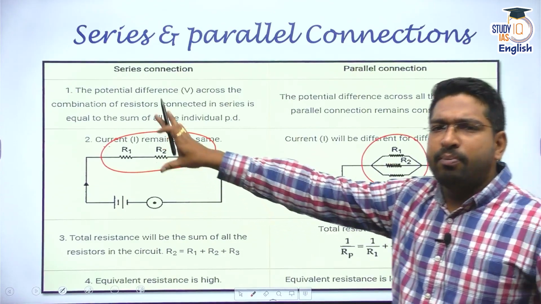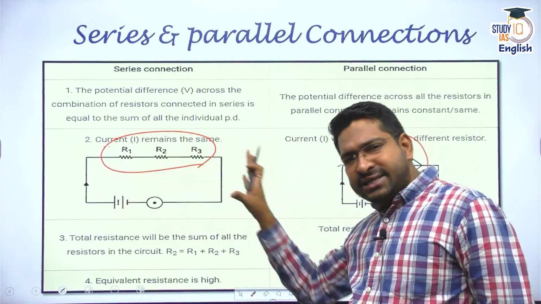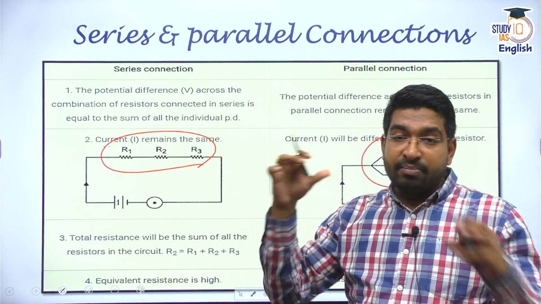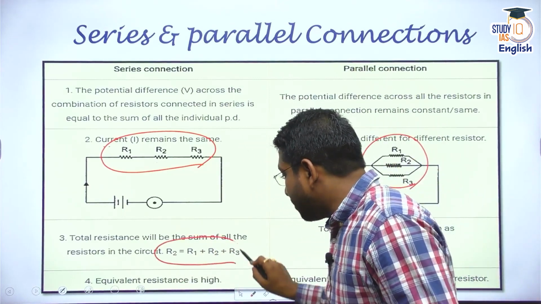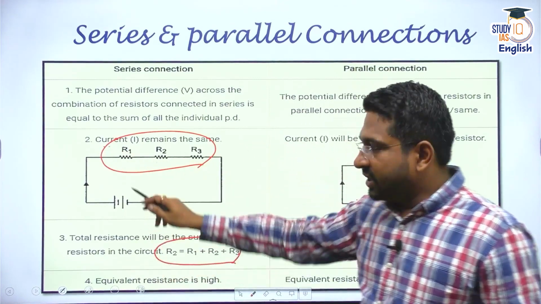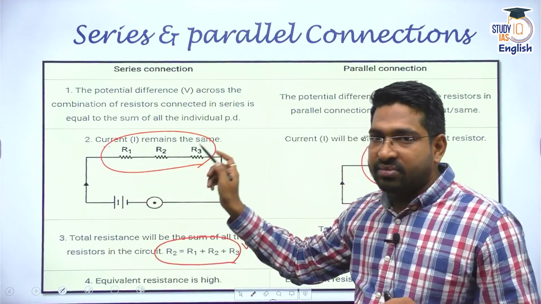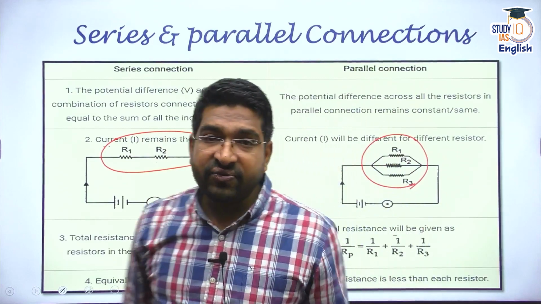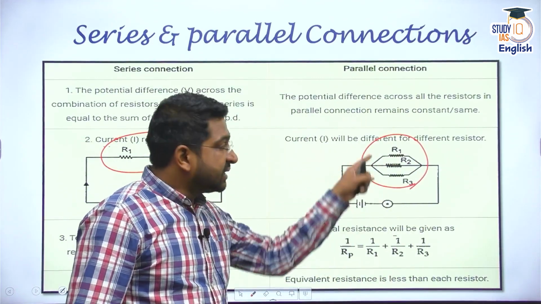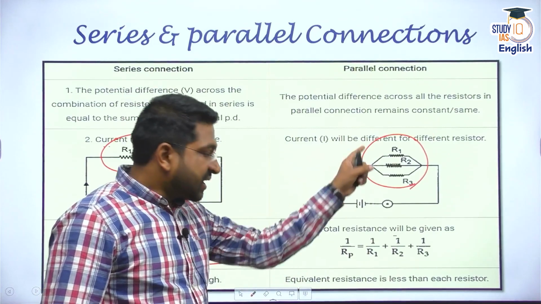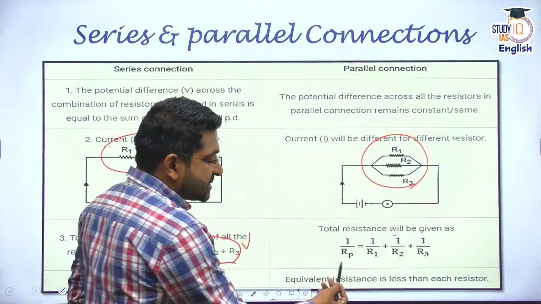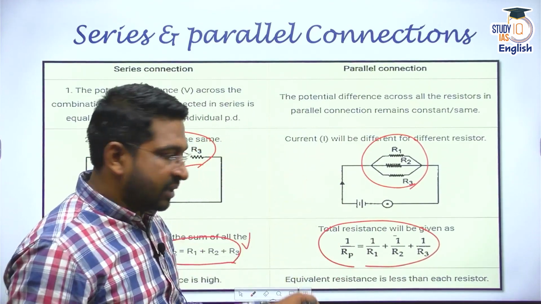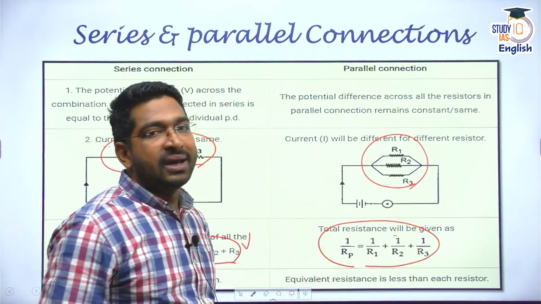Whenever we connect multiple equipment or multiple resistors in series, remember the ultimate resistance or the complete resistance is nothing but the sum of all the resistances. If resistors are connected in series, the total resistance is equal to R1 plus R2 plus R3. But if they are connected in parallel, then the total resistance will be 1 by R1 plus 1 by R2 plus 1 by R3, that is equal to 1 by total resistance.